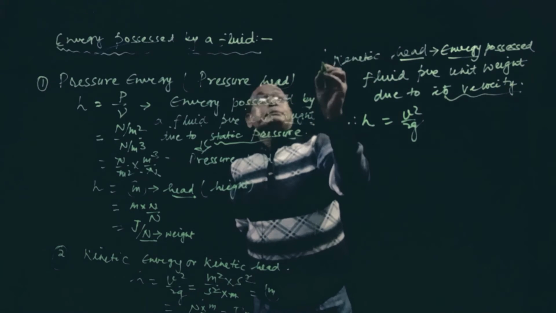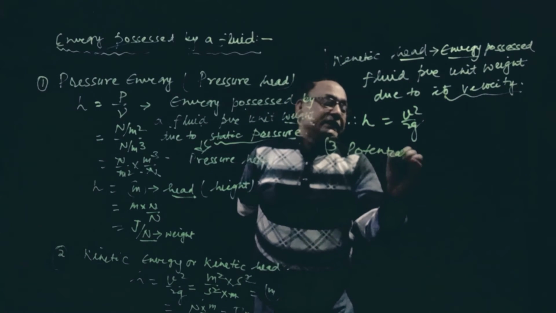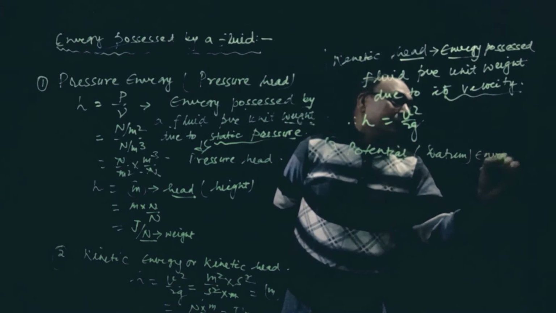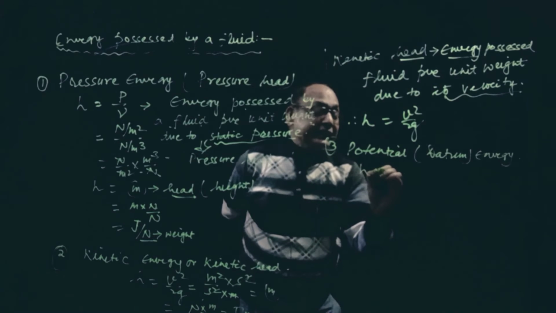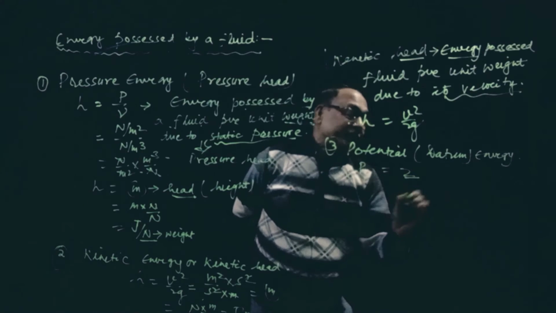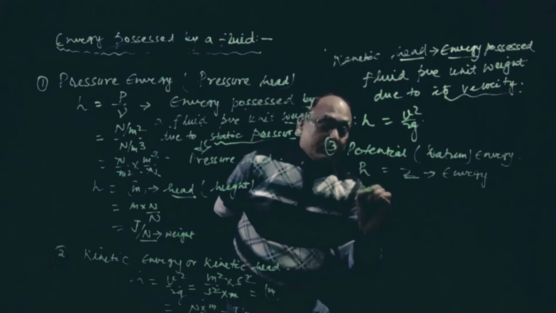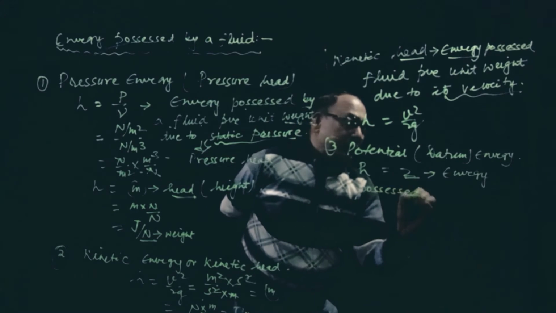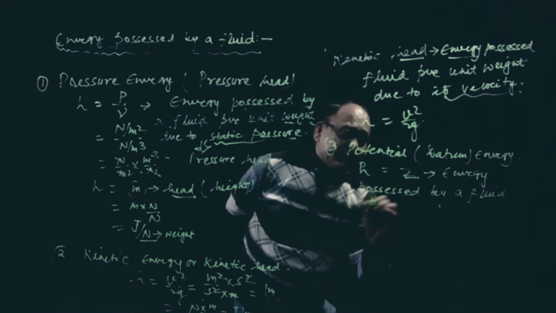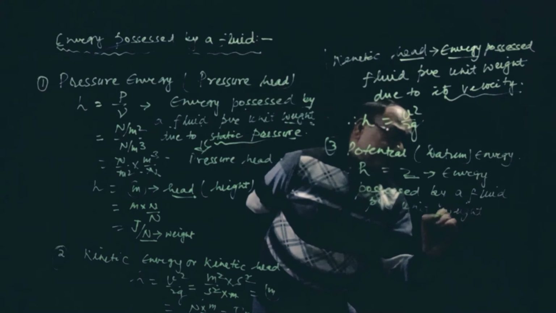Number 3 is potential energy, also called datum energy or datum head. So this H is simply equal to Z, meter. Z means elevation. So it is energy possessed by a fluid per unit weight. Remember, everywhere you have to put it per unit weight.